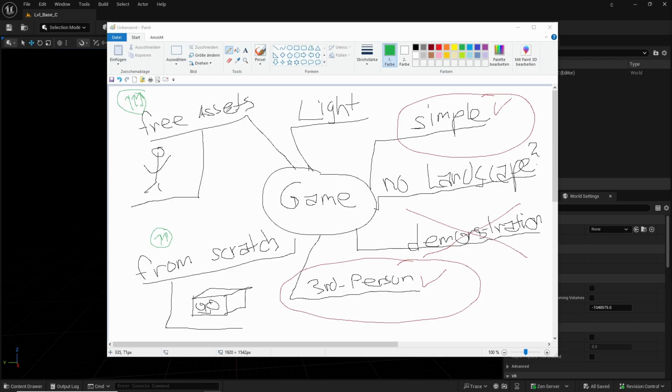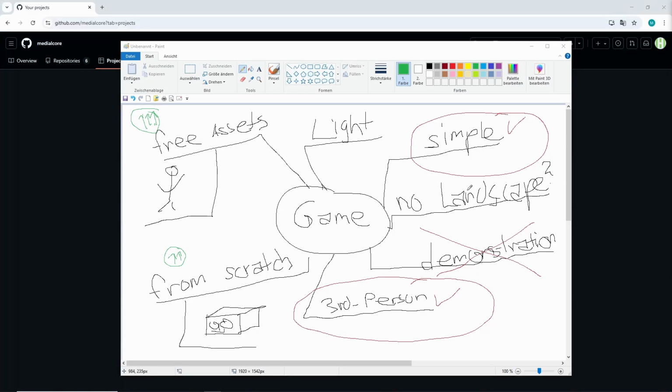And here I said free assets are more important to learn than from scratch, and the reason for that is because there are many things which are very complicated, and we need to learn first how to use them, but we will also do some from scratch as well. So this one has a higher priority. I make here 3 arrows, 2 arrows for them, and the other one, like I said, later discussion, not right now. Again, you should research this.